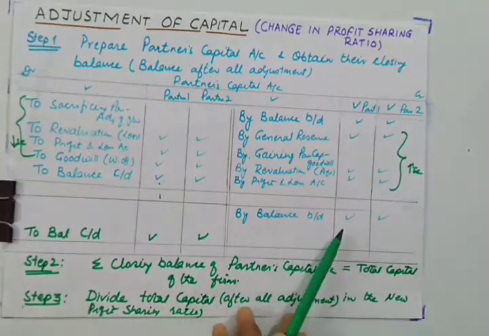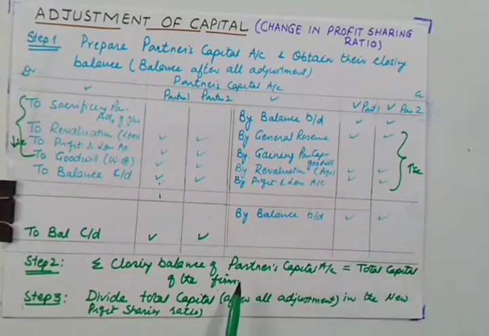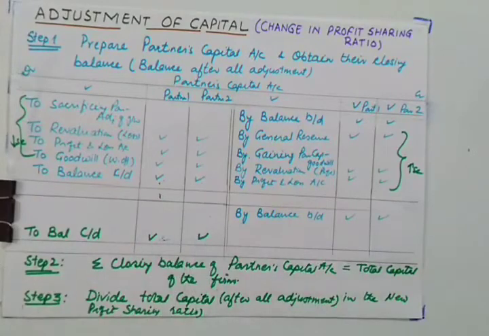And then what is to be done with the closing balances? You will add up these 2 closing balances and obtain the total capital of the firm, and then divide this total capital in the new profit sharing ratio and keep it as the final closing balances, because these are the desired closing balances. We want that their capital should be in the new profit sharing ratio, but this capital is not as per the new profit sharing ratio.